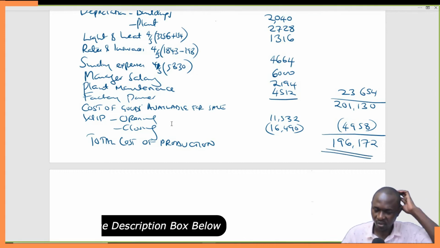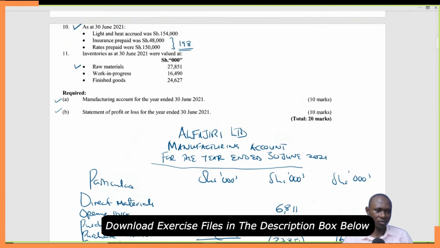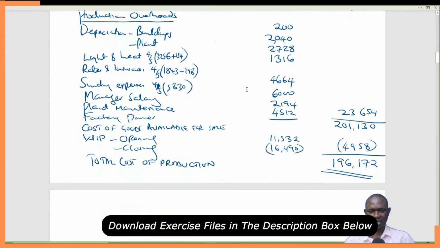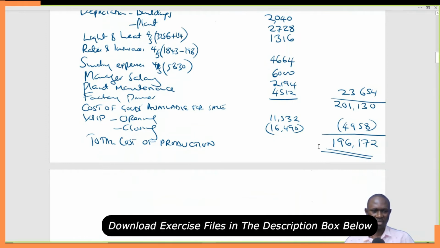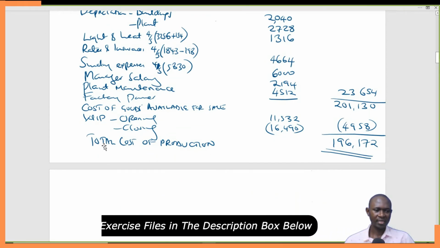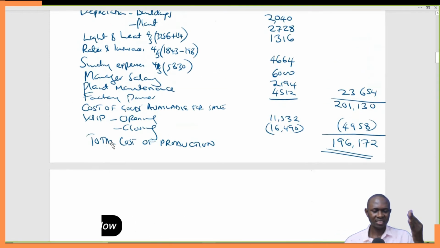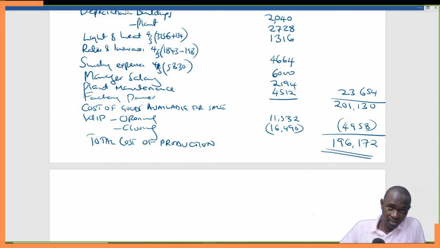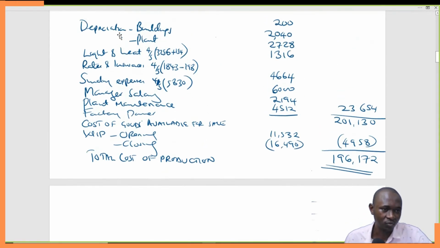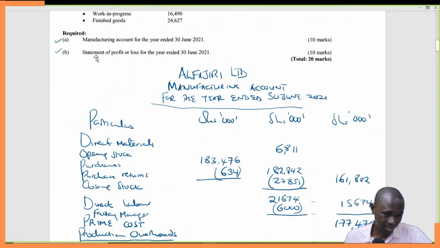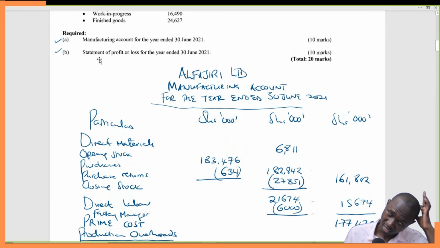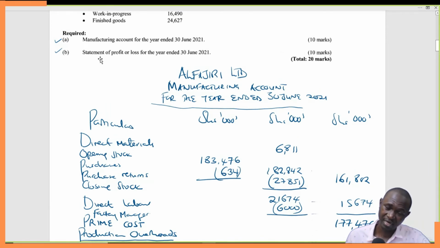This is the answer, the end of manufacturing account. So manufacturing account for the year ended 30th June 2021, that is the answer, 196,172, showing the total cost of production. It is this total cost of production that will now be posted or transferred to the trading account. So we've got the second part, which is the statement of profit or loss. Now the statement of profit or loss starts from the trading account. We start with the trading account and then end up with the profit and loss account, and we'll be done.